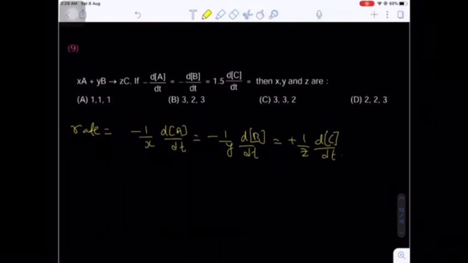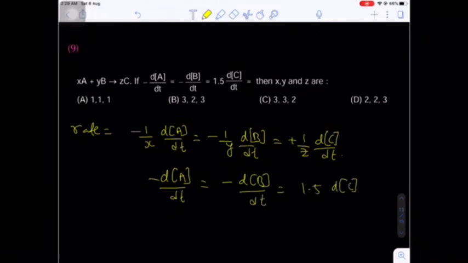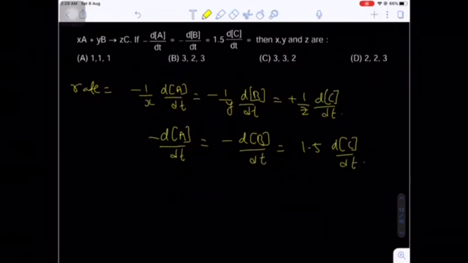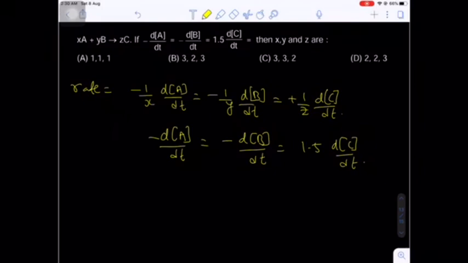Okay. Now here, what should be the x, y, z values? Now in the given question, minus of dA by dt equals minus of dB by dt, which is equal to 1.5 times of the dC by dt. Let's suppose we put x, y, z value 1. So definitely in the last term, that is the dC by dt, you will get only 1, but there is a 1.5. So first option is not correct.